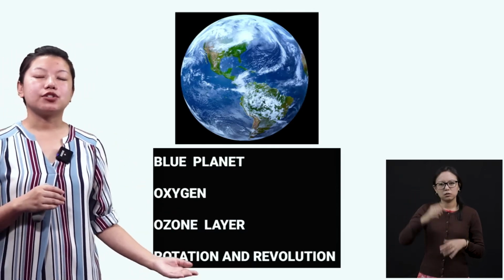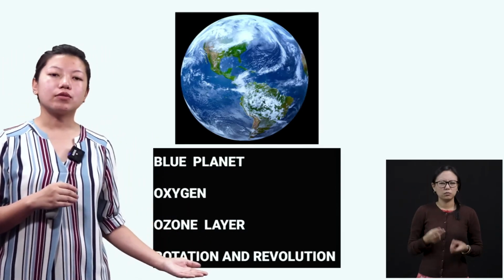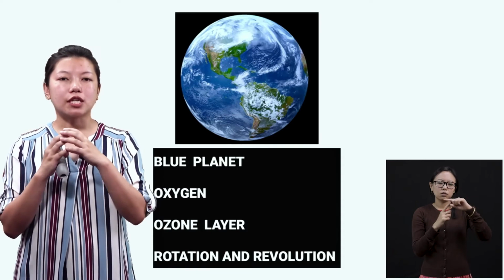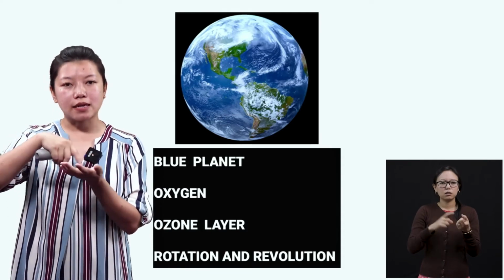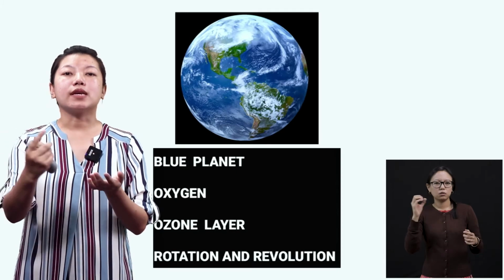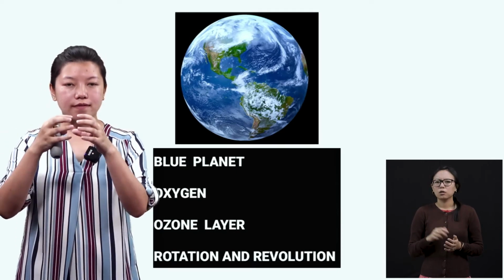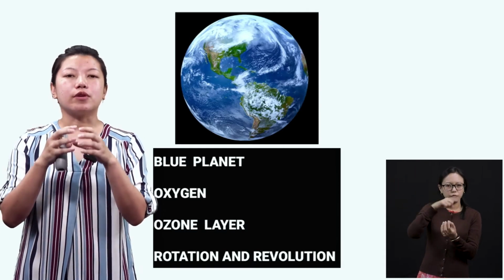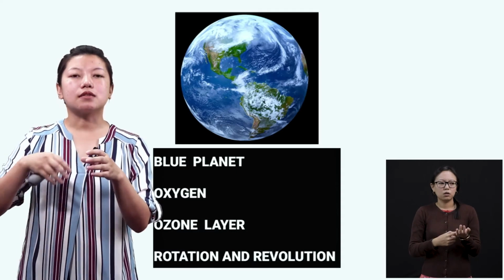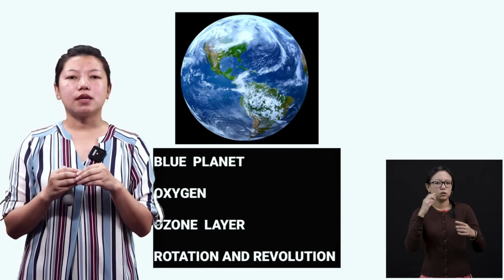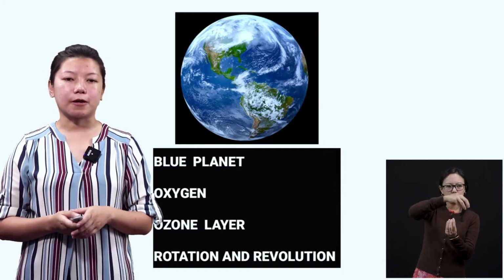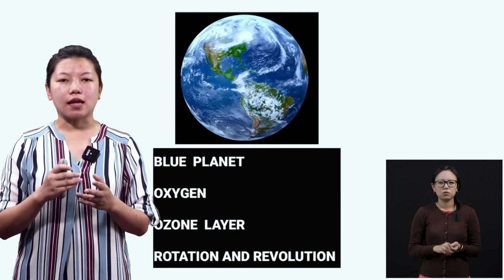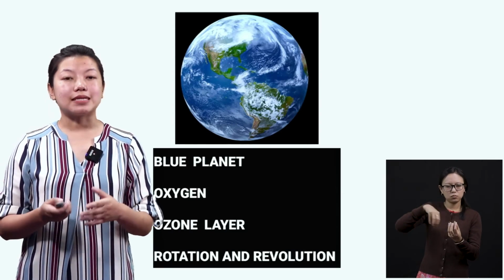Next is rotation and revolution. Now this rotation and revolution, it takes place in all the other planets, okay? Rotation means moving from one place. Revolution means moving around the sun, okay? So we have the sun in the middle, and then all the planets are revolving, right? So revolving means making one big circle around the sun, and rotation means moving only from its place, okay? So because of the rotation and revolution, we are able to have day and night, and also we are able to have seasons. Okay.